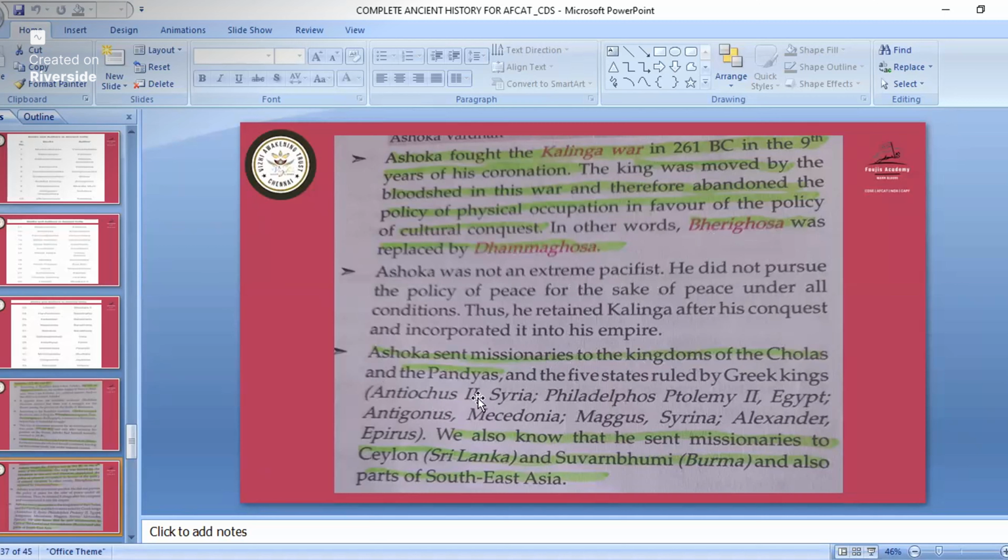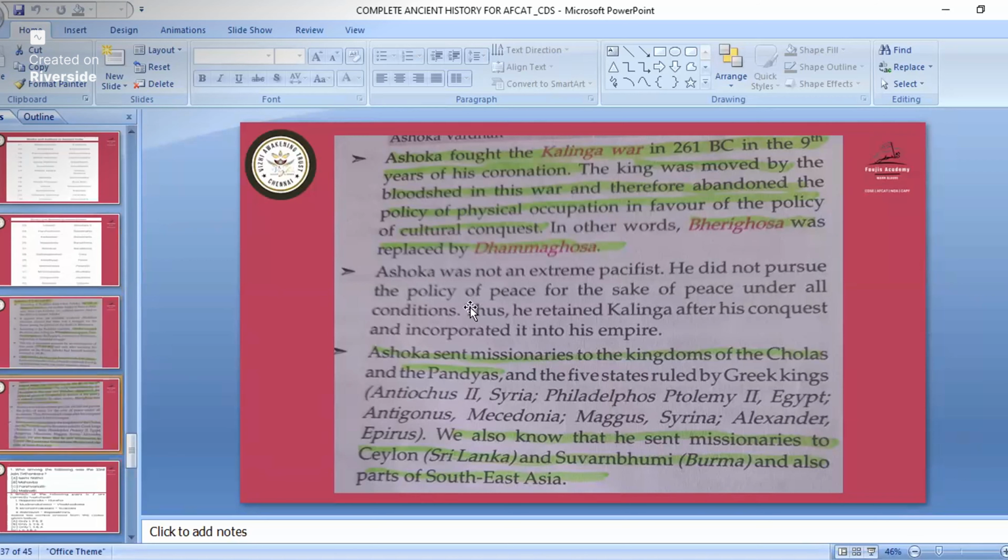Ashoka sent missionaries to the kingdoms of the Cholas and the Pandyas and the 5 states ruled by Greek kings. We also know that he sent missionaries to Ceylon, Sri Lanka, and Suvarnabhumi, Burma, and also parts of Southeast Asia. And remember about that one also, Ashoka sent his daughter Sanghamitra to spread Buddhism in Sri Lanka.